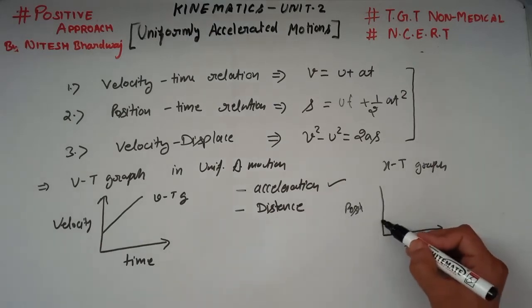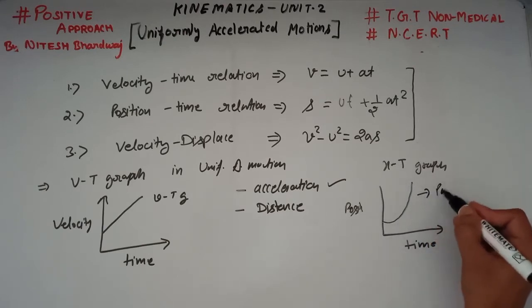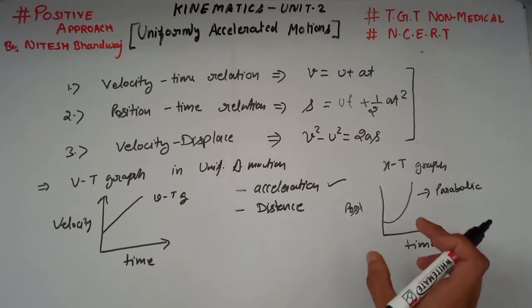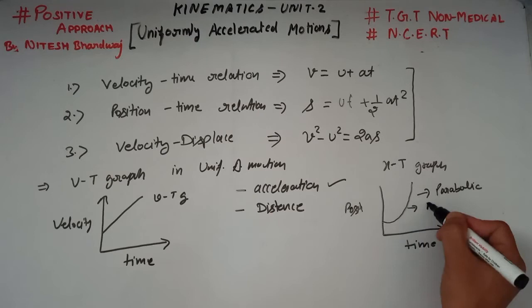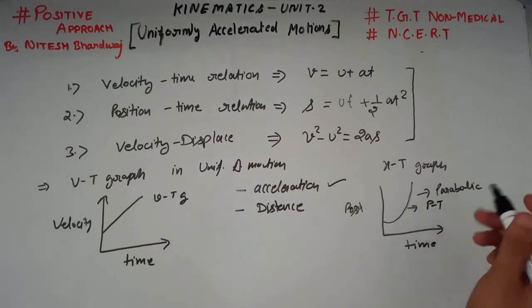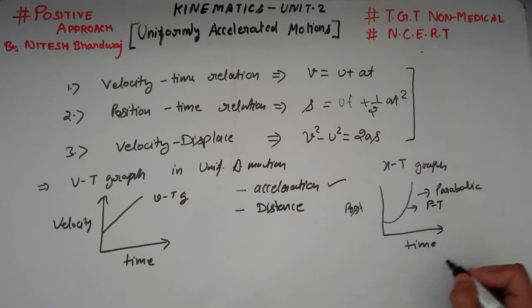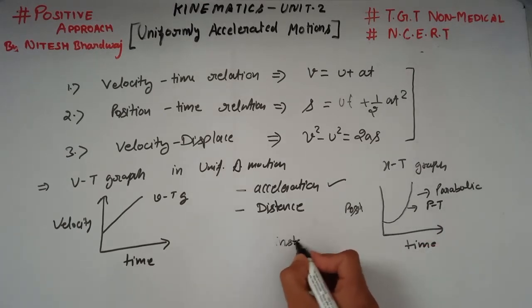This graph is a curved line, that is, it is parabolic, and the slope of the position time graph represents the instantaneous velocity of an object.